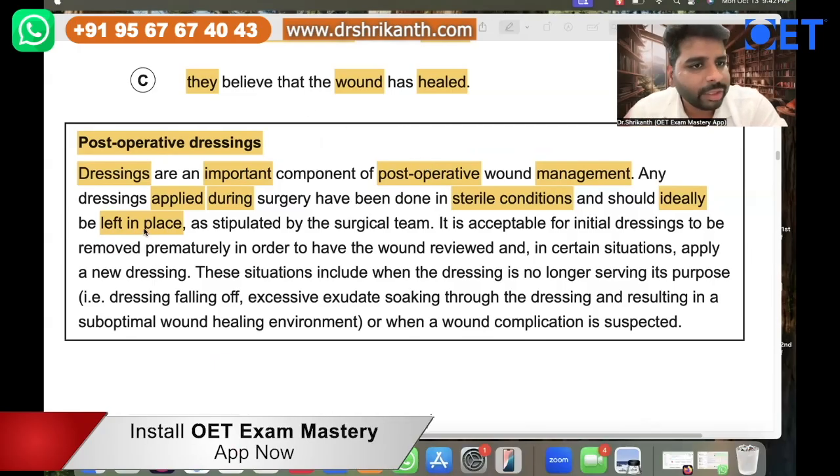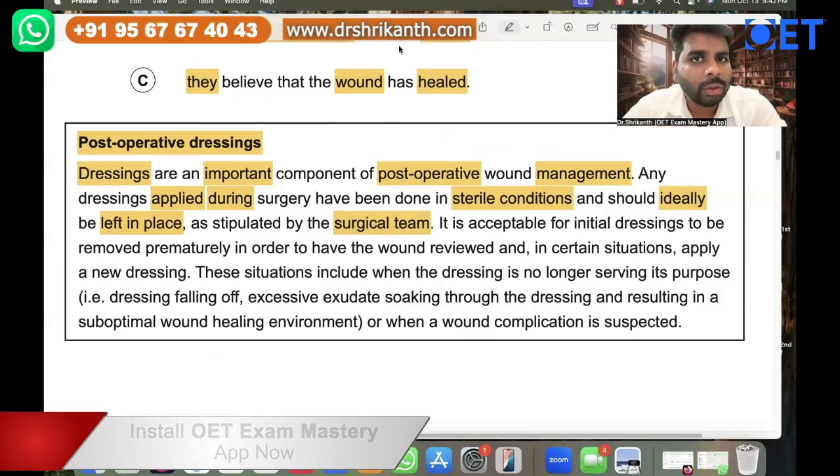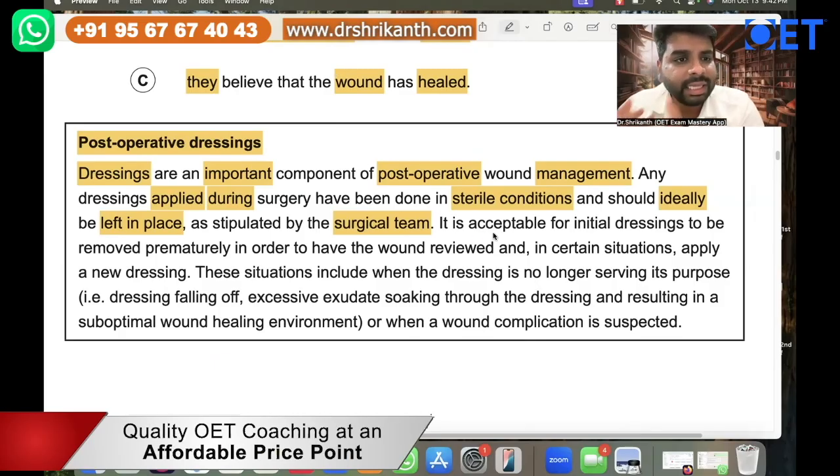So left in place, right? It should be kept in there, as stipulated by the surgical team. So this is how you have to understand that the OET has a lot of layers in it. Now it is acceptable.